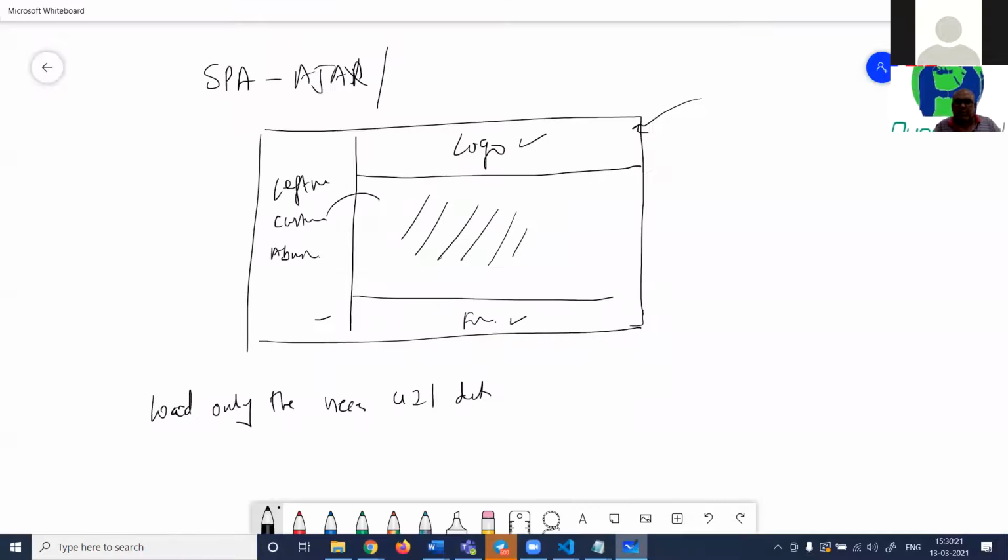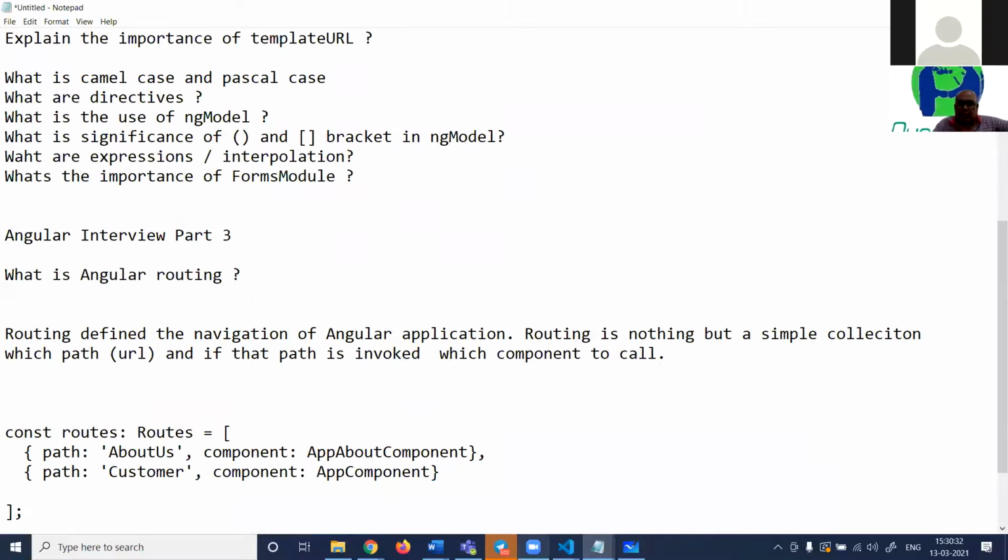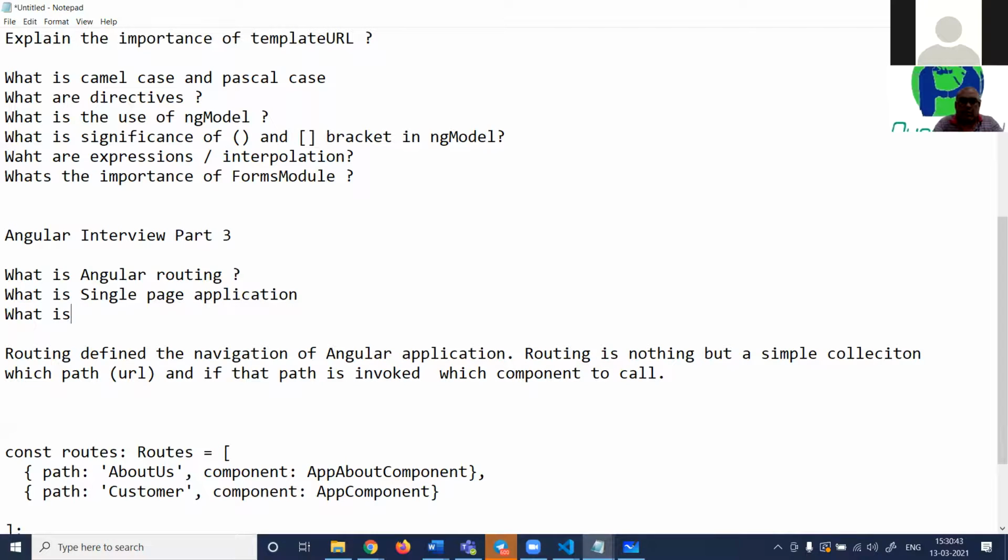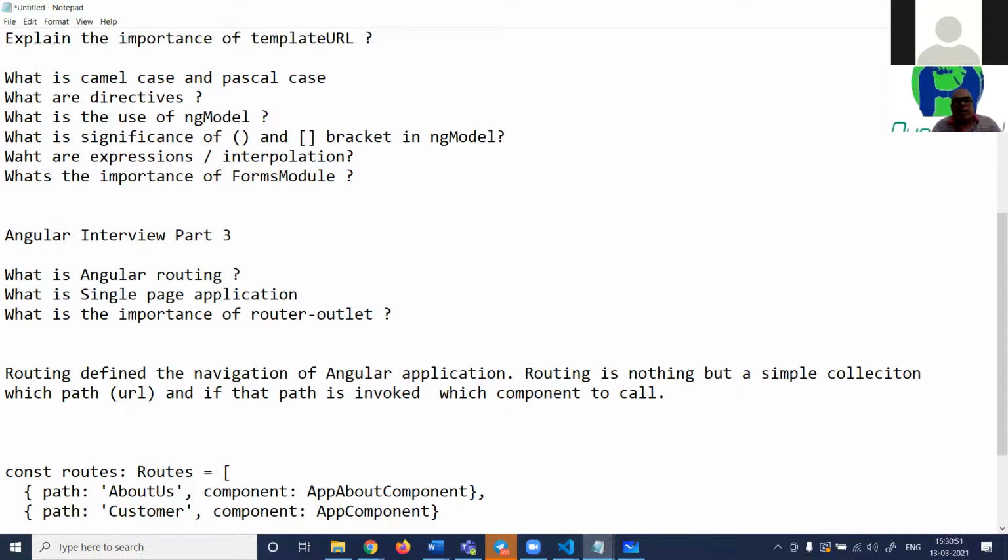So when we talk about single page application, the necessary part of the application gets loaded once and only the necessary pages are loaded and unloaded. So remember, single page application in Angular. So what is Angular routing? First thing, what is single page application? What is the importance of router outlet? What is AJAX? You can just have a look at this. AJAX and single page application, people use it together, right? So these are some of the questions.